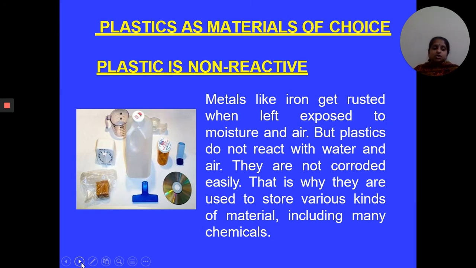Plastics are non-reactive. This is one of the most important features of plastic. Metals like iron get rusted when left exposed to moisture and air, but plastics do not react with water and air. They are not corroded easily. That's why they are used to store various types of materials, including many chemicals also.